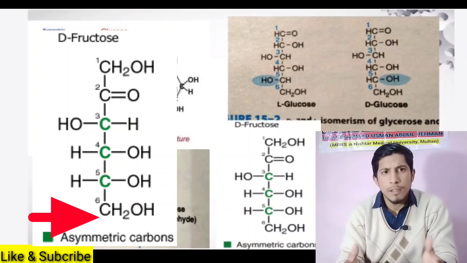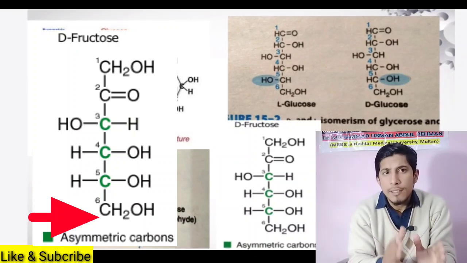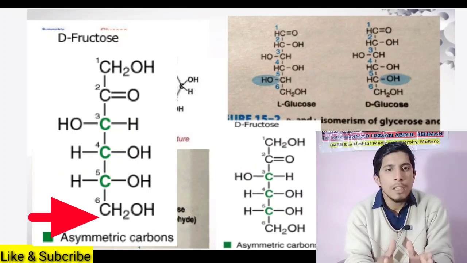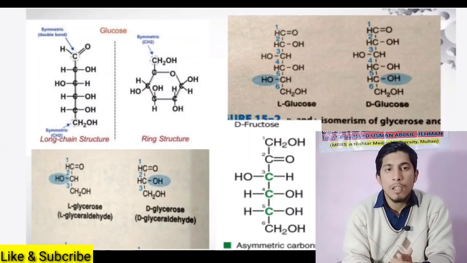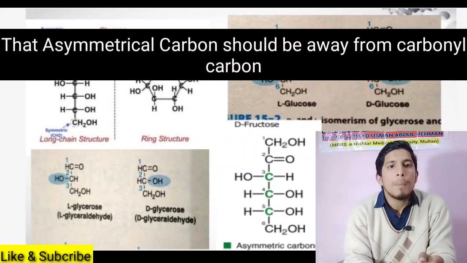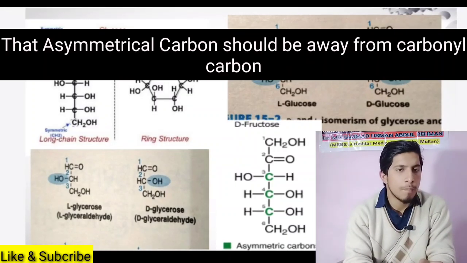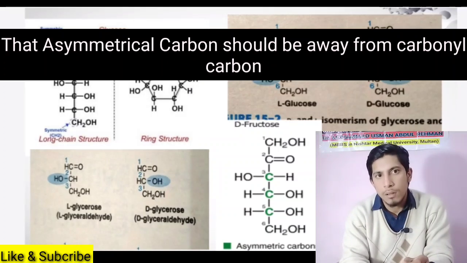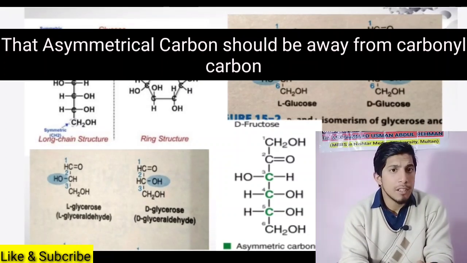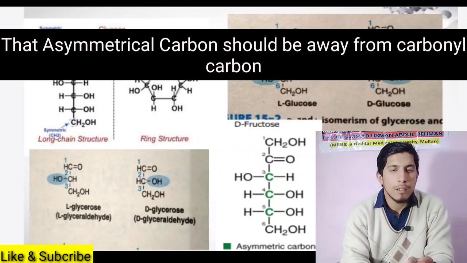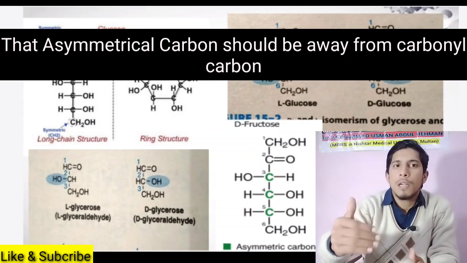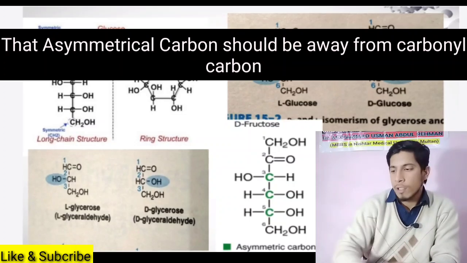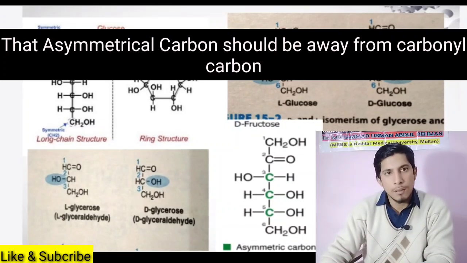So the first thing: the carbon whose H and OH orientation divides isomers into L and D types should be an asymmetrical carbon. But the second rule is very important. The asymmetrical carbon whose orientation we see to divide into L and D types should be far away from the carbonyl carbon. This is the carbonyl carbon.